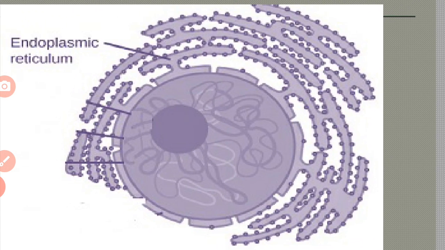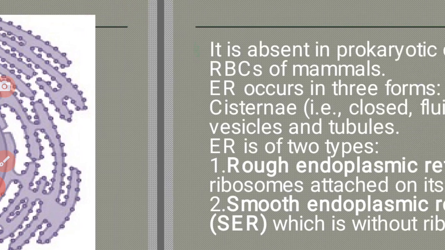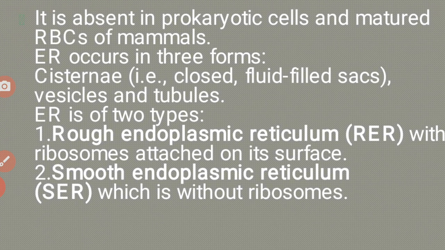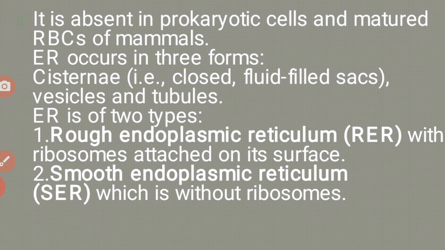Here we can observe the endoplasmic reticulum. It is so small, but you can observe it clearly, the endoplasmic reticulum. So the endoplasmic reticulum is absent in prokaryotic cells and mature RBC of mammals. Endoplasmic reticulum occurs in three forms: cisternae, that is closed fluid-filled sacs, vesicles and tubules. ER is of two